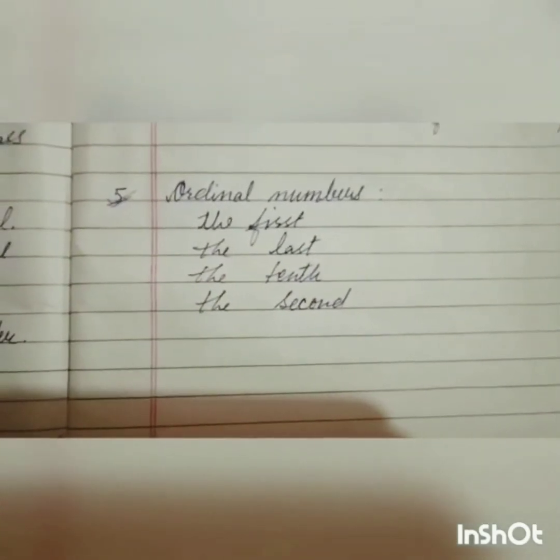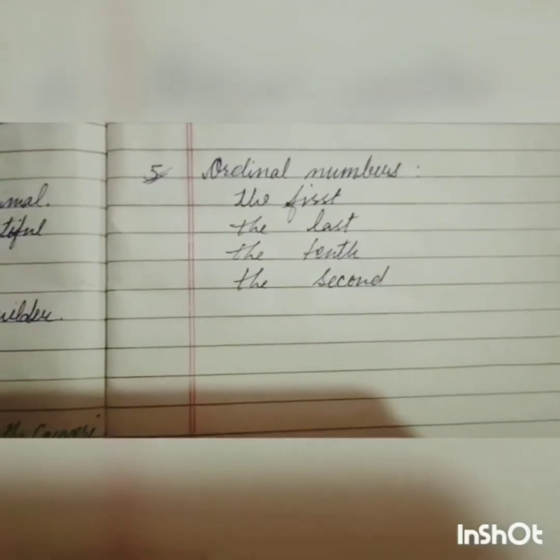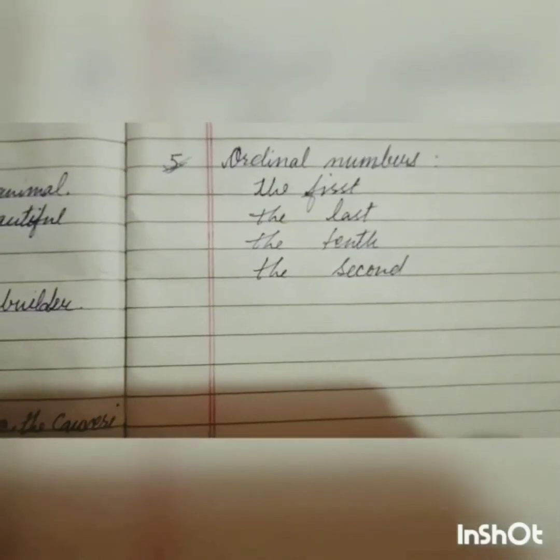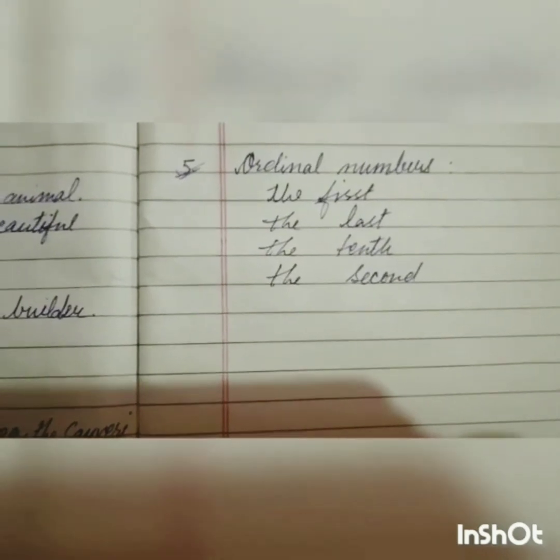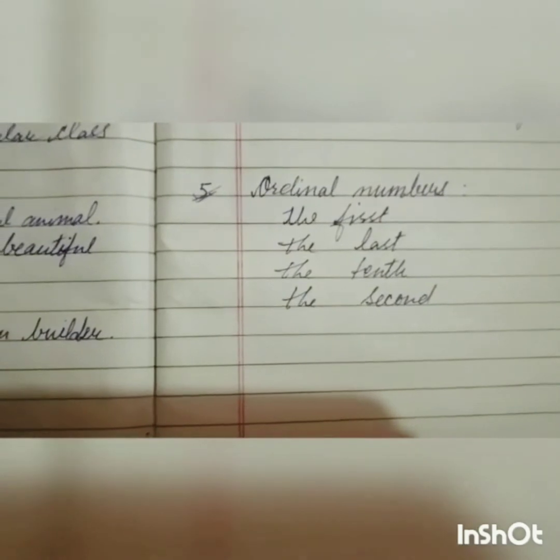So, point number 5, before ordinal numbers: the first, the last, the tenth, the second. So before ordinal numbers, we can use the definite article the. So that's all about the definite article the.